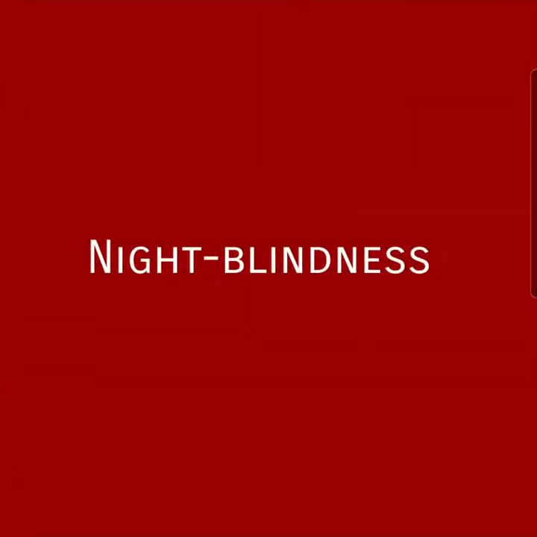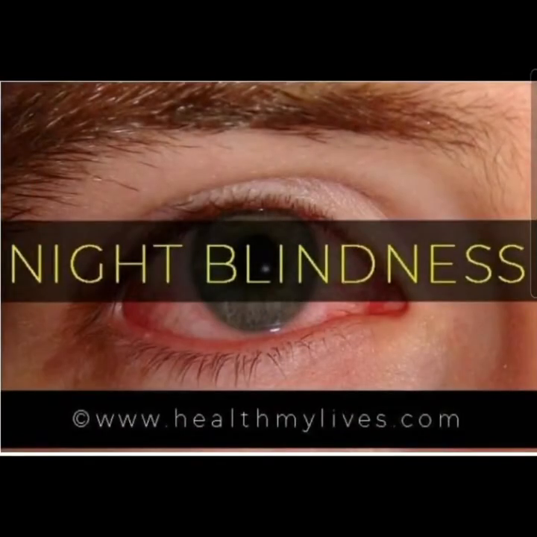Next defect is night blindness. Night blindness is a condition in which a person feels difficulty in seeing in dim light, as during night. This occurs due to deficiency of vitamin A, which is required for the synthesis of rhodopsin pigment. Due to deficiency of vitamin A, rhodopsin pigment is not formed in rods.